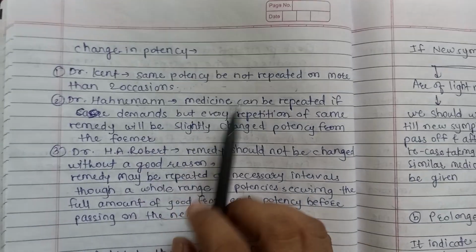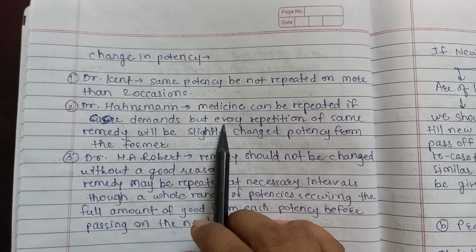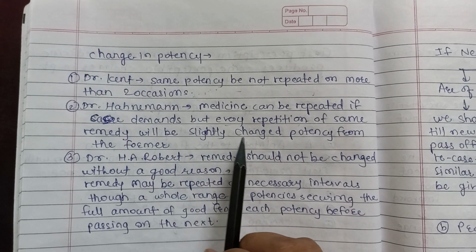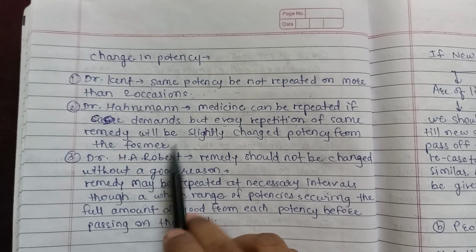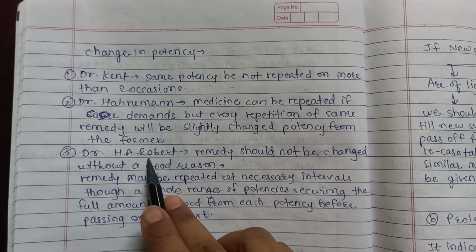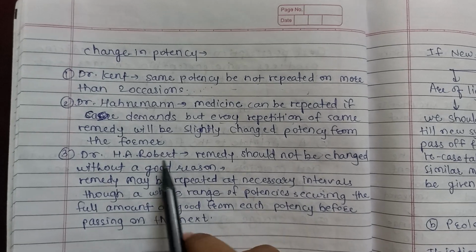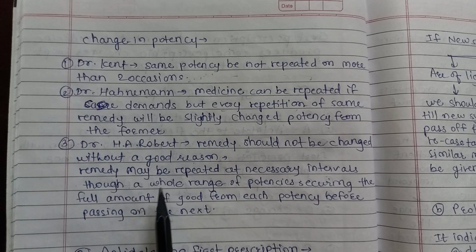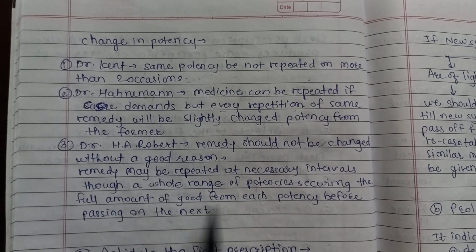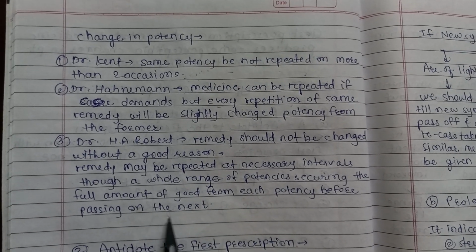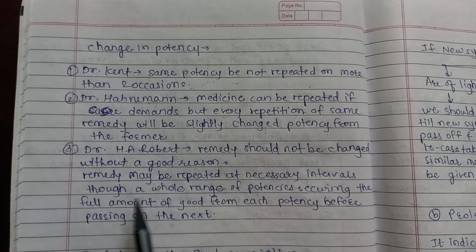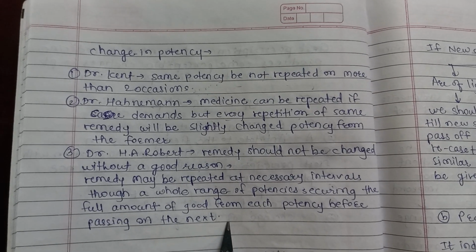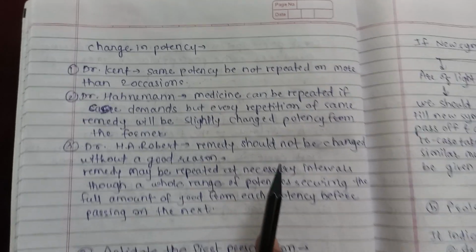Then according to Dr. Hahnemann, the medicine can be repeated if the case demands, but every repetition of the same remedy will be in a slightly changed potency from the former one. And also the same by Dr. H. Robert, that the remedy should not be changed without a good reason. Remedy may be repeated at necessary intervals, through a whole range of potencies, securing the full amount of good from each potency before passing on to the next. So all the three doctors have said that when we are repeating the first prescription, we have to change the potency.